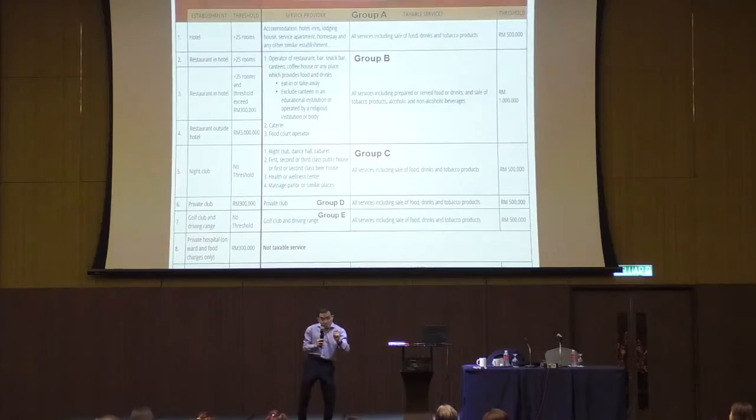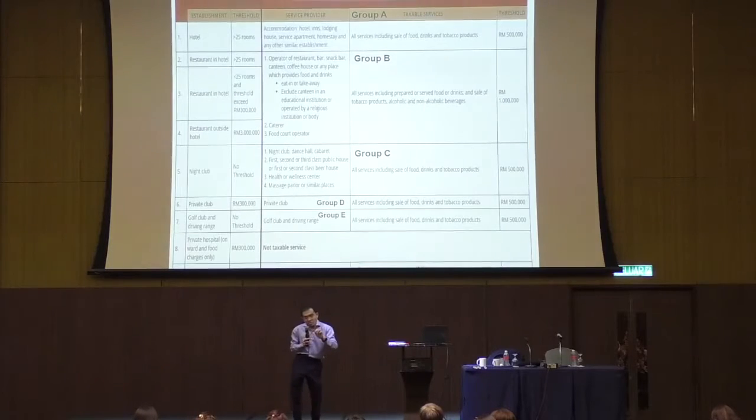So anything self-service, no service tax. Anything pre-prepared, no service tax. However, what if some petrol stations also sell hot dogs? The hot dog is prepared, you know. They prepare it and then serve it to you. That is subject to service tax. What else? Coffee. You buy coffee and they brew the coffee for you. It's not ready-made, they brew it. Subject to service tax. So I repeat again: ready-made food, snacks and all that, no service tax, because nothing is prepared for you. Self-service, no service tax. Anything that is prepared for you, whether you eat in or take away, is subject to service tax. Have a look at the F&B guide, a very interesting guide. So that is group B.